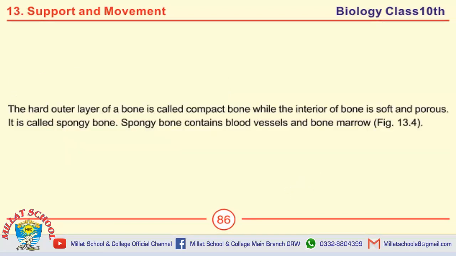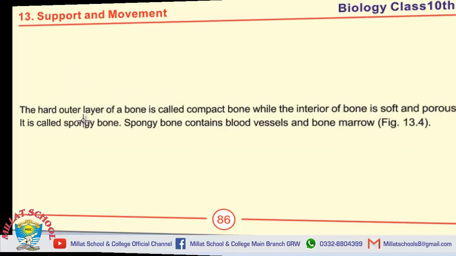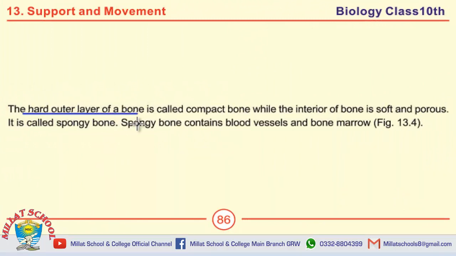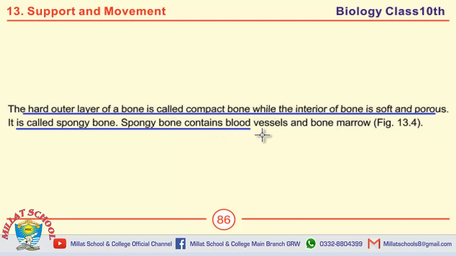Next, the short question on this page includes: write the structure of bone. The hard outer layer of bone is called compact bone, while the interior of bone is soft and porous. It is called spongy bone. Spongy bone contains blood vessels and bone marrow. MCQs can be asked in the form of: hard outer layer of bone is called compact bone. Interior of bone is soft and porous. It is called spongy bone.